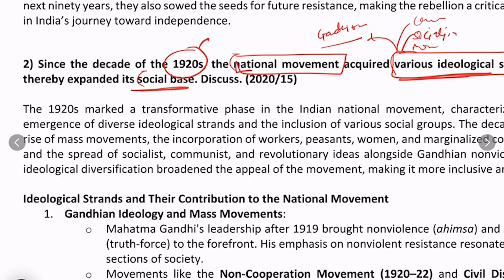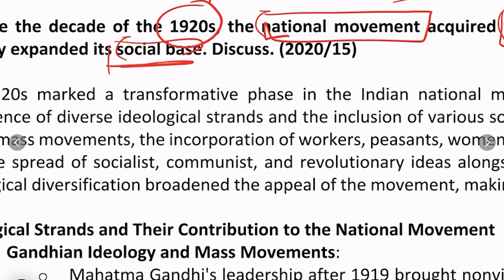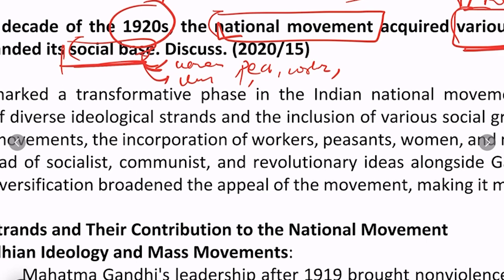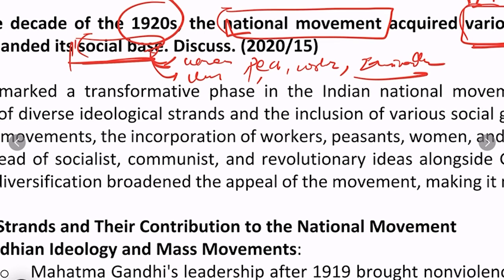Now what do we mean by social base? Social base means if people from different strata of society, let's say women, labor class, peasants, workers, zamindars, and any other sections of society come together in the national movement, obviously that will help in broadening the social base of the national movement.